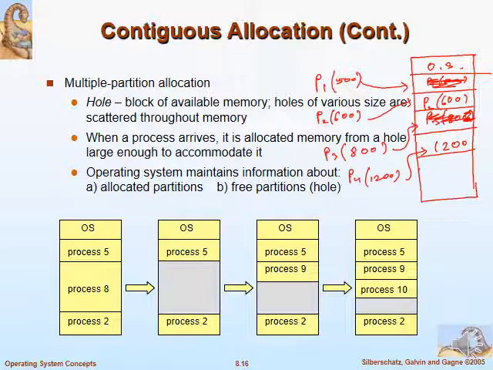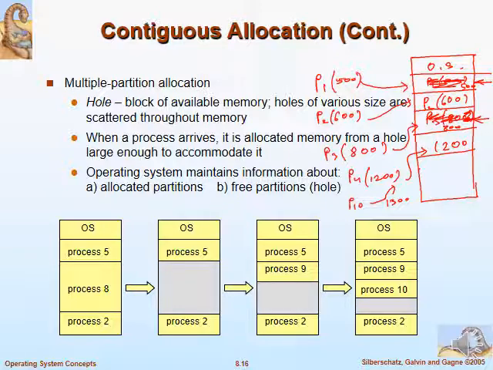So here you see there is a vacant space of 500 KB. There is a vacant space of 800 KB. Now think of a situation, there is another process P10 which is coming with a requirement of maybe 1300 KB. You don't have space because this is 500 KB, this is 800 KB.